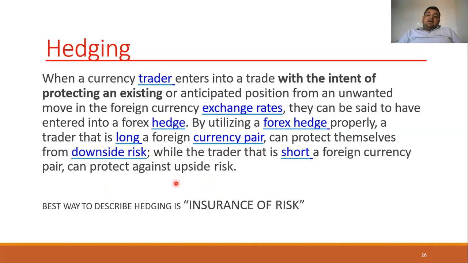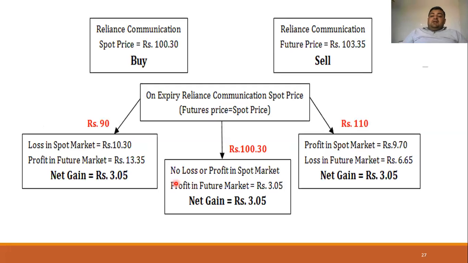Again, as we have discussed, the person who has entered into a short position is selling high and buying low. He can protect himself from the upside risk because he has already sold the thing at a higher price, and the expectation is that the price will not go beyond the point at which he sold the commodity. So the hedger is protecting himself in both of these positions. Now let's take an example.